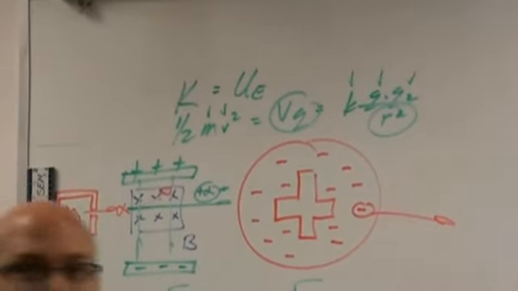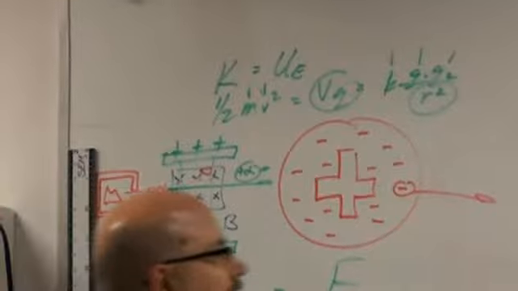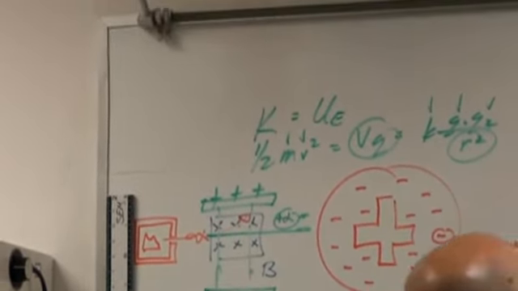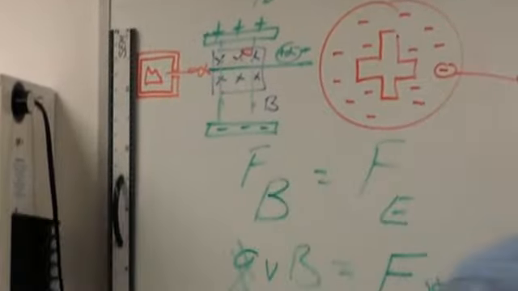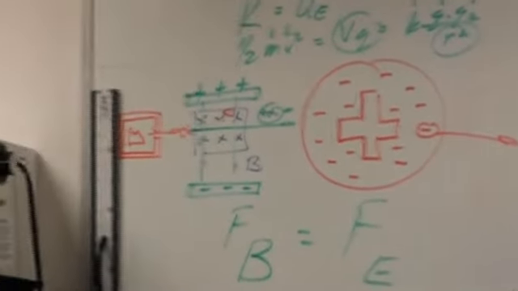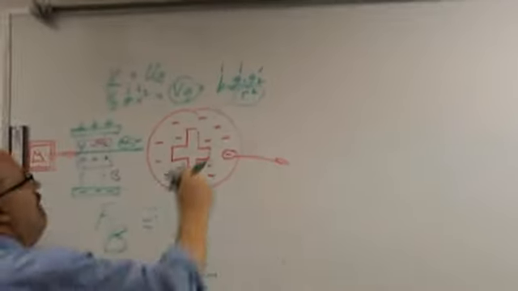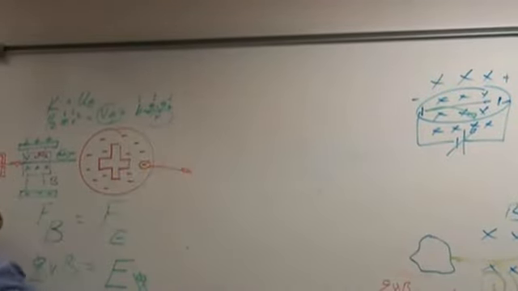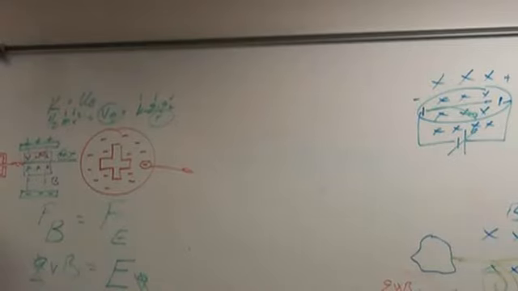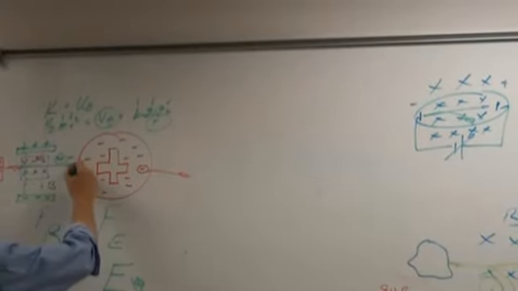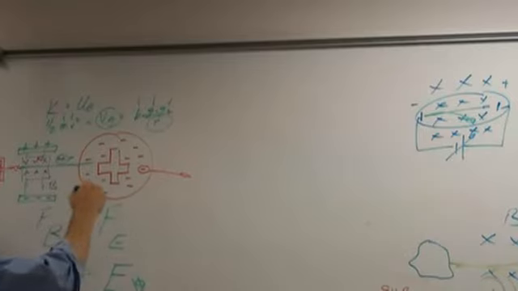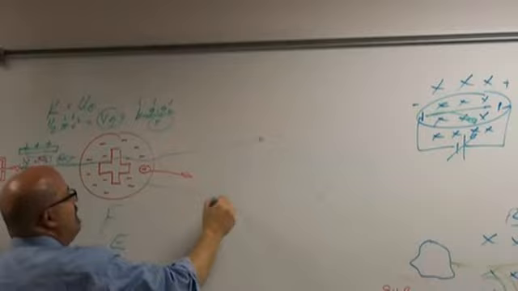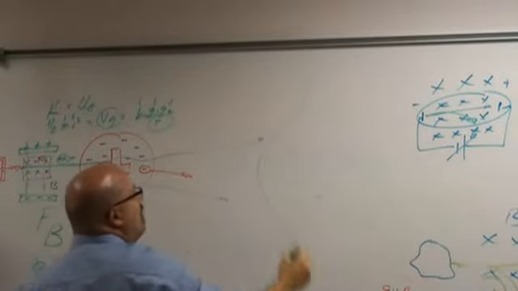All right. Well, here's what happens. They expected, when they shot this through, and V is KQ over R. I'm sorry, that's R down here, not R squared. Sorry, I did it again. They expected the alpha particles to come through here and then be deflected by these electrons. And that they would go through and deflect a little bit and then come out like this, and that they would get a blob on the screen.